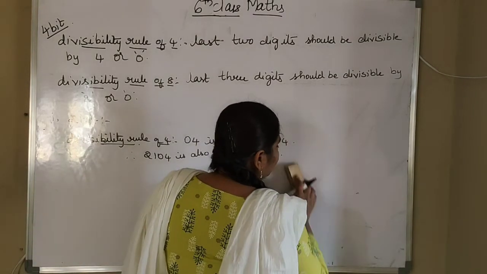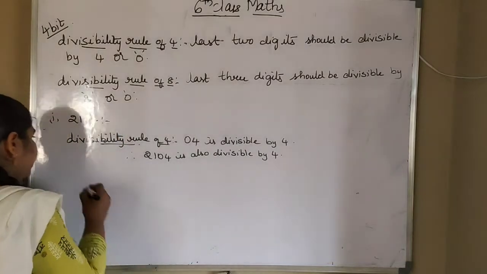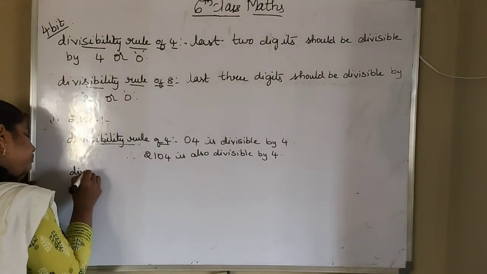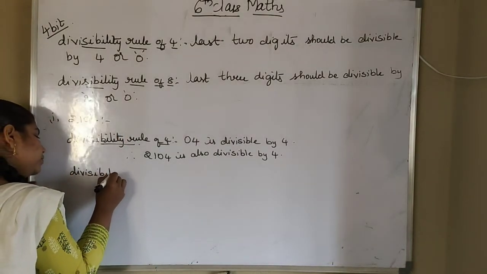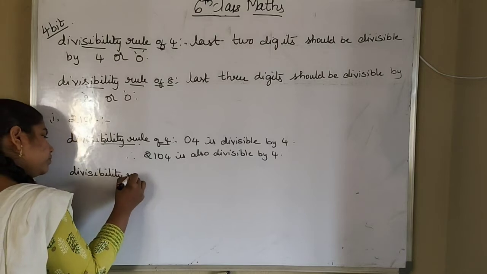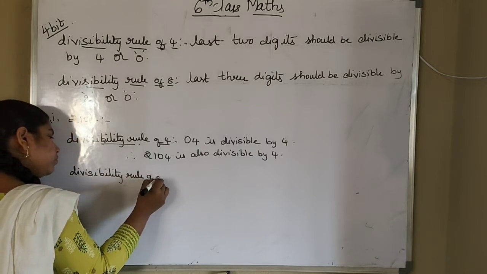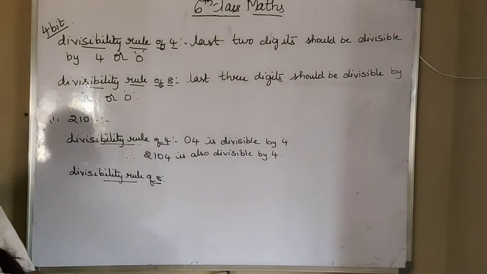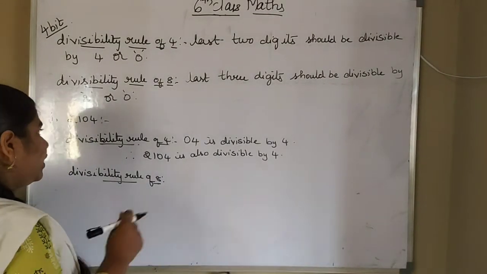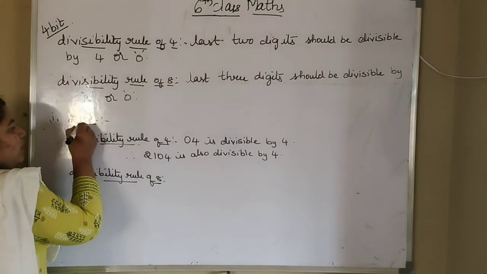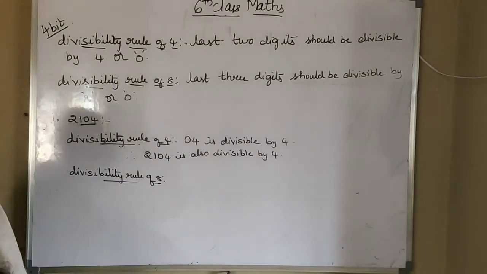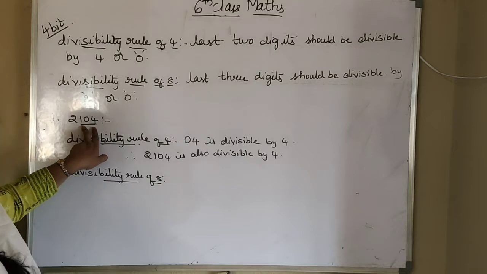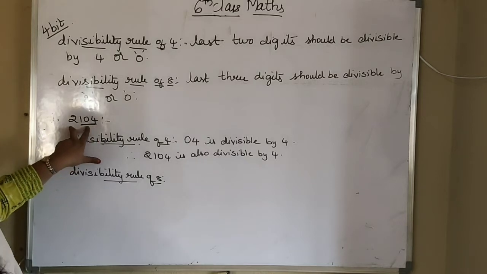Now we are applying for divisibility rule of 8. So what is divisibility rule of 8? Last three digits should be divisible. That means we have to take 104. If 104 is divisible by 8, the whole number will also be divisible.